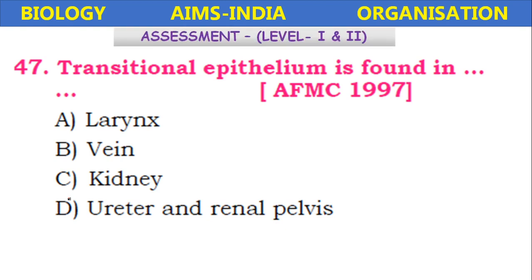Transitional epithelium is found in, Armed Force Medical Colleges in 1997. This question appeared. So larynx, vein, kidney, ureter and renal pelvis. Transitional epithelium is found in the ureter and renal pelvis.